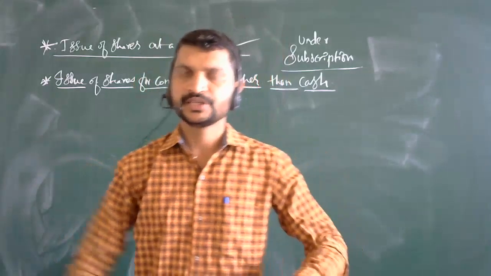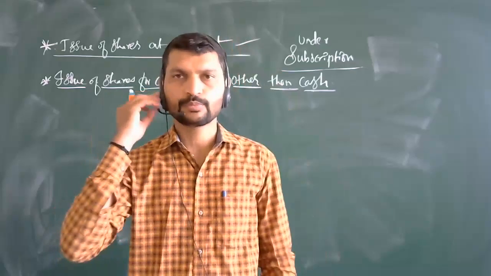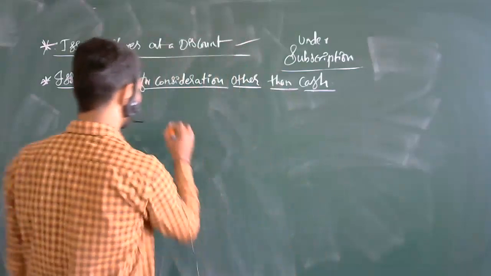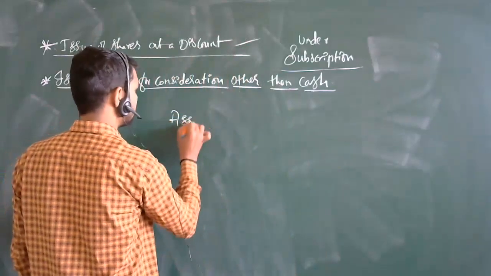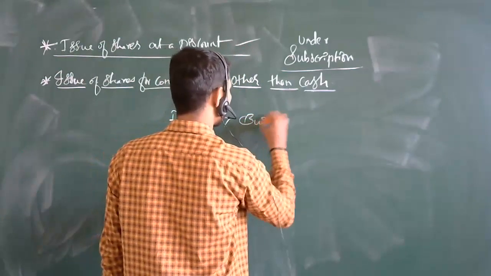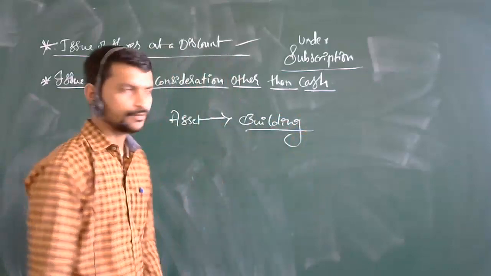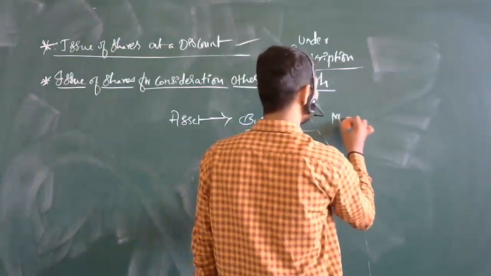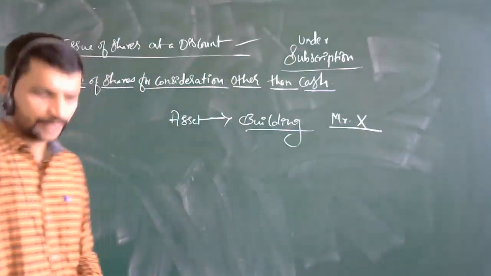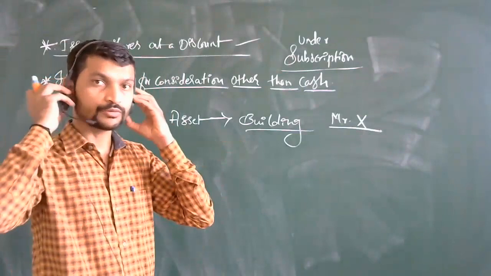Whenever you purchase an asset, just like a building, suppose you have purchased a building from Mr. X. Now, instead of giving him the amount or money, I'm telling you how the situation will come.